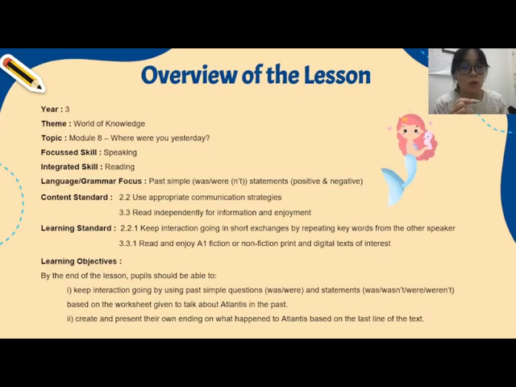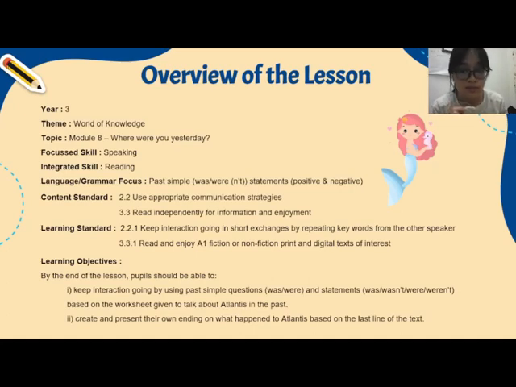The language or grammar focus is on past simple statements, which is was and weren't, and also positive and negative statements. The content standard for speaking is use appropriate communication strategies, and for reading, read independently for information and enjoyment. The learning standard is as seen on the screen.